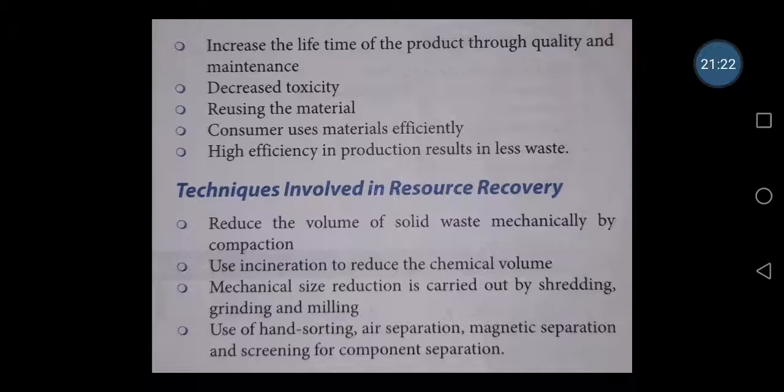Even the techniques involved in resource recovery have been given. That means mechanically we can compress, or we can use incineration to reduce the chemical volume, or mechanically by using grinding or milling, by reducing the size, we can have a faster recovery, or we can recycle the waste faster. Use of hand sorting or air separation or magnetic separation. That means we can segregate the waste by using magnetic separation or by air separation.